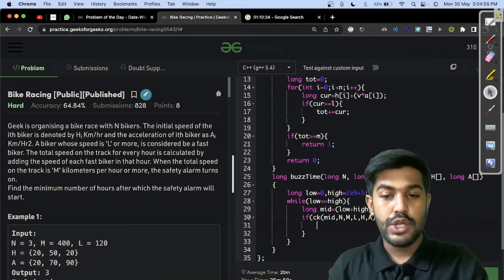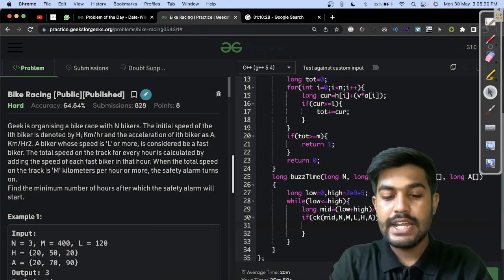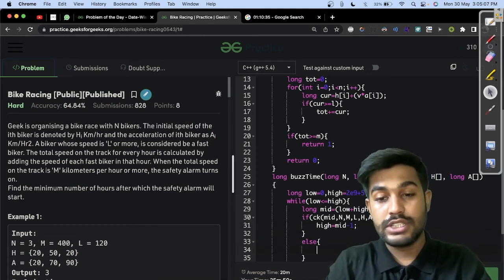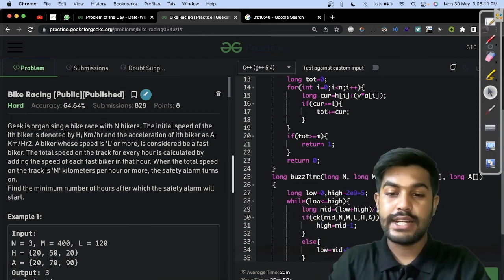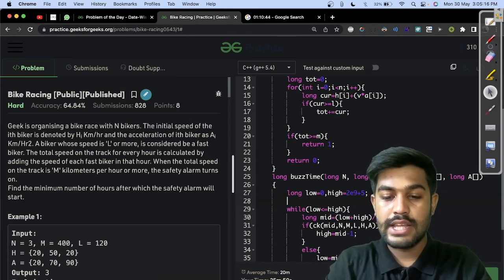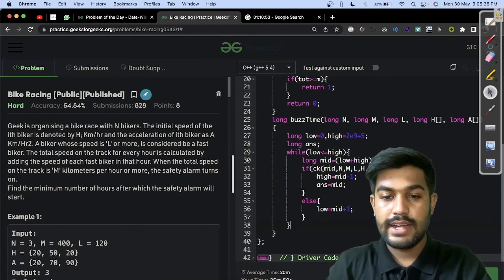If it is true, we are moving on the left hand side. To move on the left hand side, what we are doing is high is equal to mid minus 1. And that can be a potential answer, else low is equal to mid plus 1. That is, we are moving on the right hand side. And we need to save the potential answer. So long long answer, and here we would save the answer. Answer is equal to mid itself. Now at the end, we will return the answer.